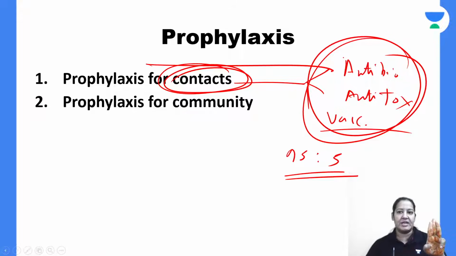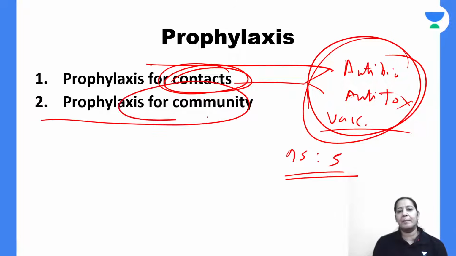To the mother, we will give three things. Antibiotic, that is erythromycin or penicillin. We will give antitoxin also, and we will ask the mother, are you vaccinated for DPT? Are you sure that your parents vaccinated you with DPT? If you are not sure, give the complete course of DPT. If you are vaccinated, take a booster. So that is prophylaxis to the close contact. Give me a thumbs up.